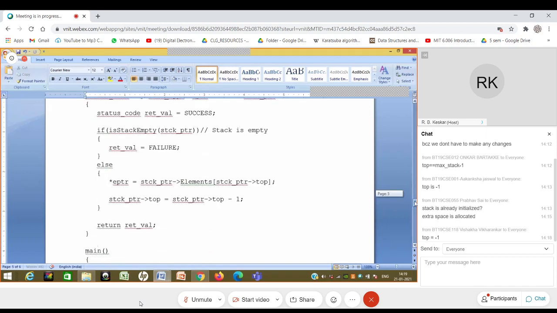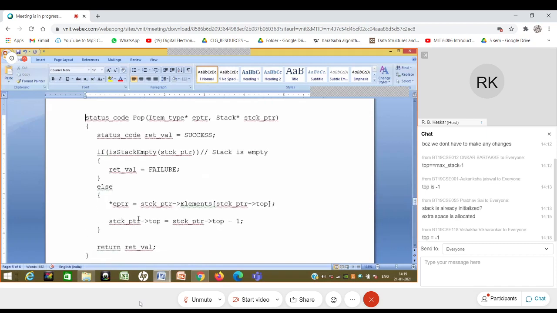Otherwise, you have to insert it at a particular location. Rather, if the stack is empty, it is a failure. Otherwise, you read the element at the top, store it in eptr, assign it to the contents of eptr, and then you decrement the top. Okay, so this looks much nicer.